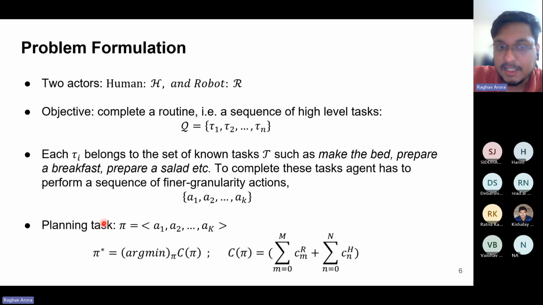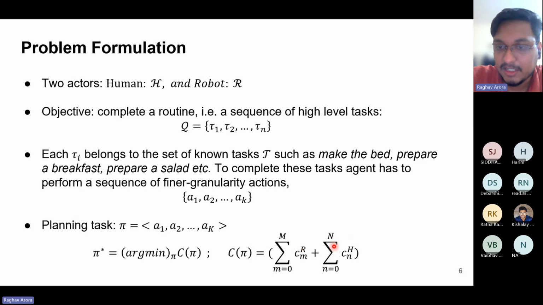Many such plans are possible based on the different actions executed. But the optimization objective for the planner is that it needs to find the optimal plan pi star, which minimizes the total cost C(pi), where the total cost is given as the sum of the individual costs C_m^R plus C_n^H. Here C_m^R is the cost of executing action a_m by the agent R. We use the terms robot and agent interchangeably here.